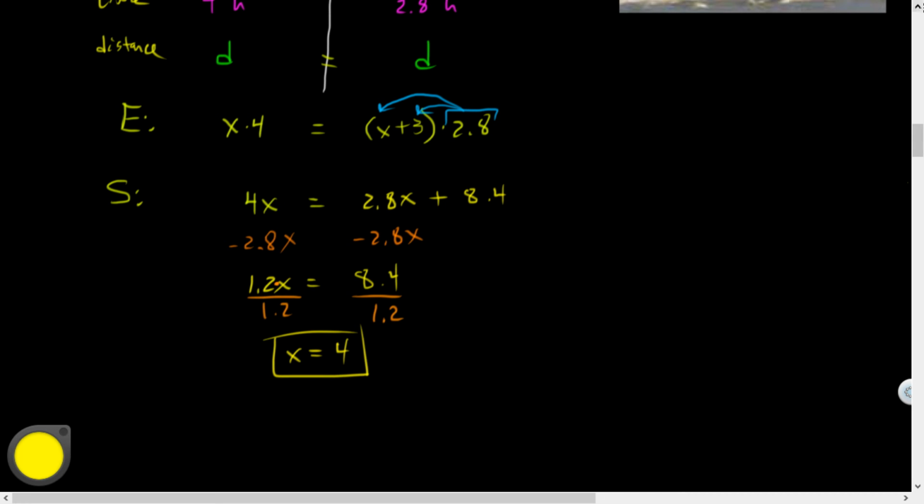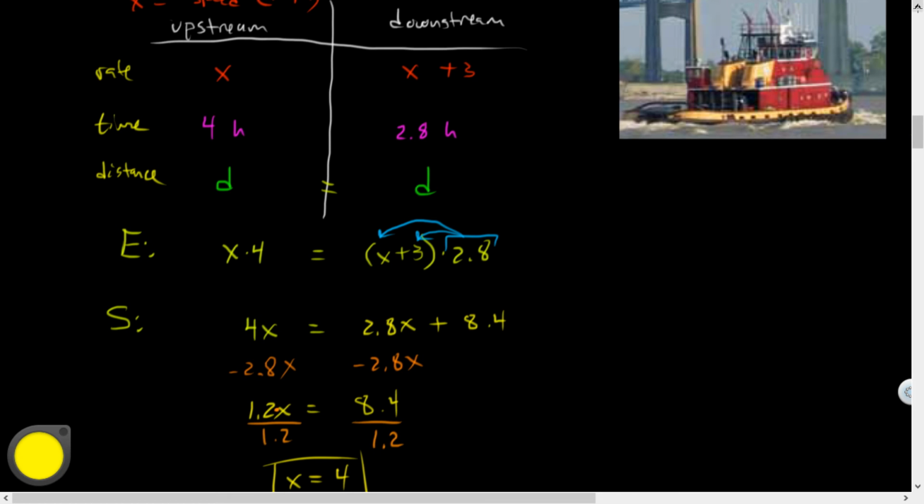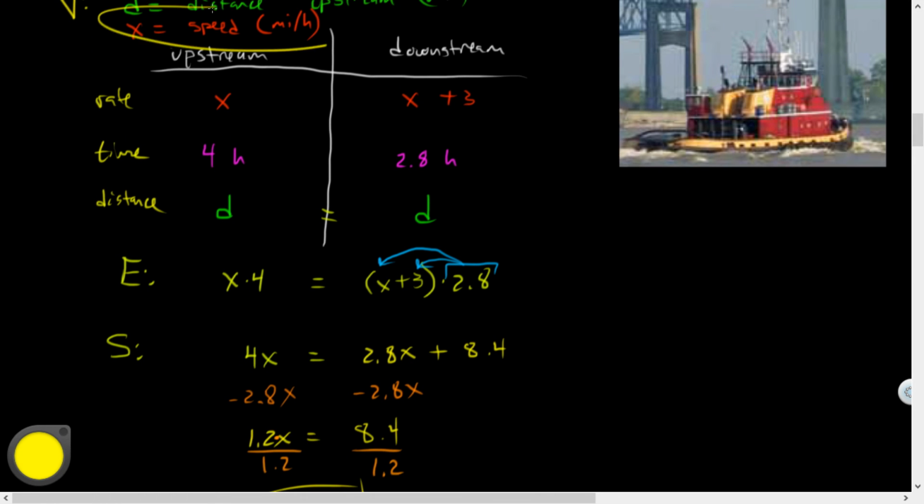Now, what did x mean for our problem? For us, our x was the speed in miles per hour upstream. So for my answer, the boat went 4 miles per hour upstream.